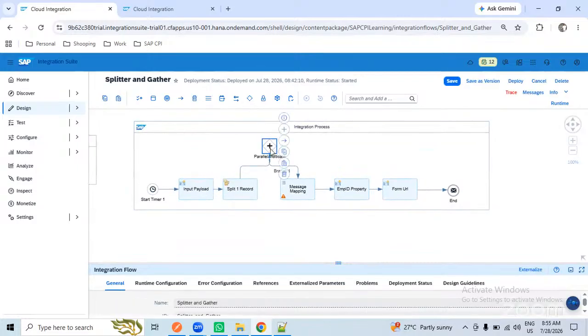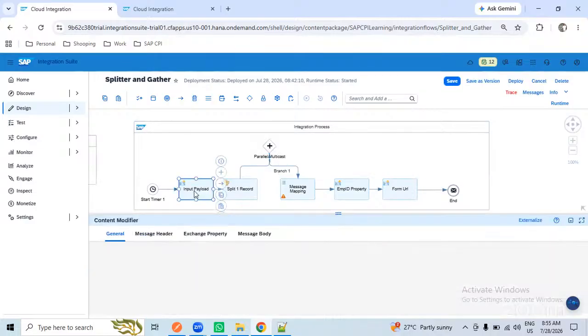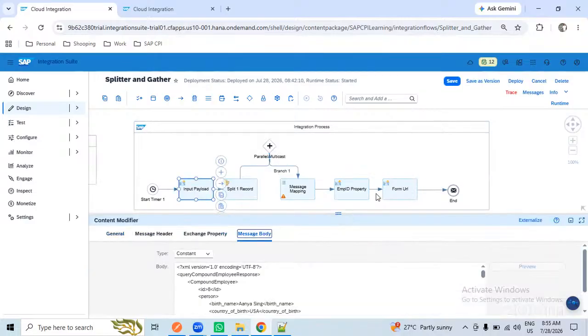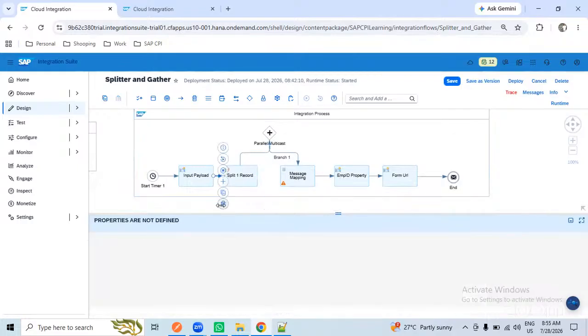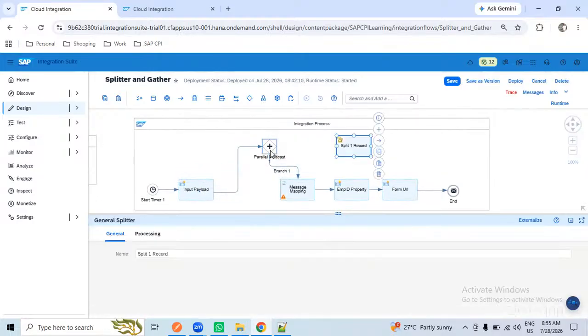You want to use 5 branches since you are getting 5 employees, and form the URL. At once it will form, not dependent on another one. Okay, in this case, you don't want the splitter, right? That is the reason you are using the multicast now, or you want the splitter again here.